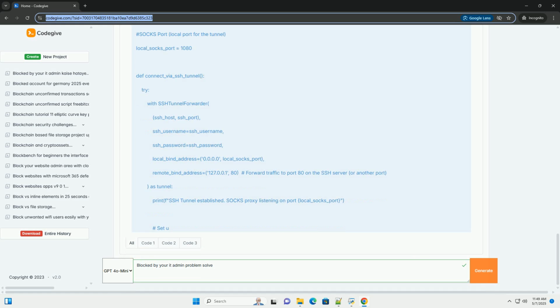IT admins configure firewalls to prevent unauthorized access to internal resources or to protect against malicious traffic. User Account Control, UAC. While not directly the cause, UAC can trigger prompts that an administrator has disabled, leading to the error. This is usually when an application requires administrative privileges but the user doesn't have them.